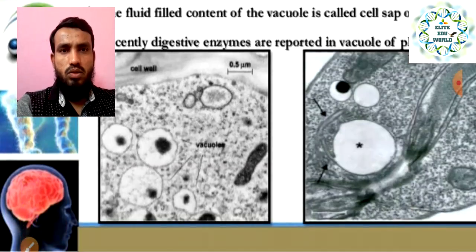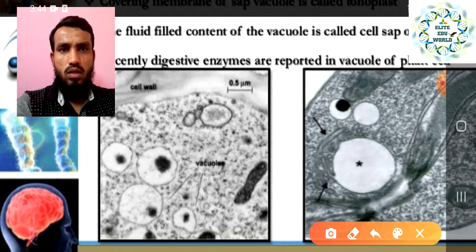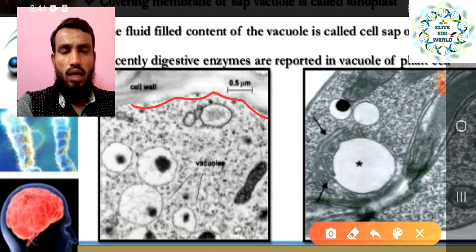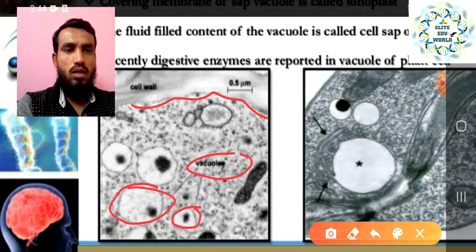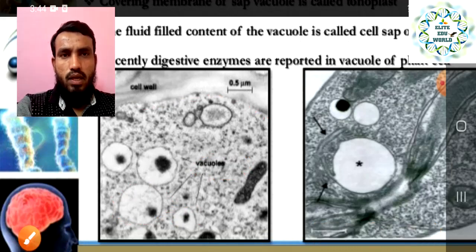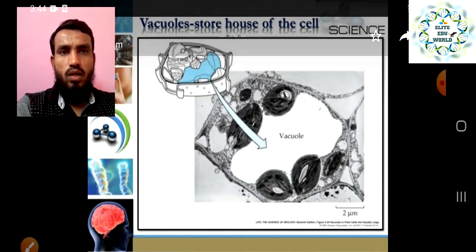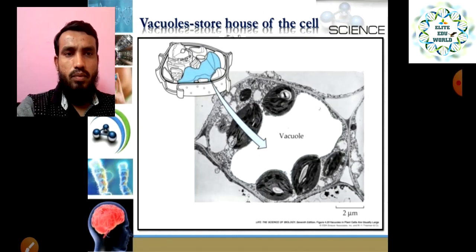In this image also you can find where the vacuoles are present. This is the cell wall, because it is a plant cell. Here it is written vacuole. You can see clearly that it is very big, larger in size, and present inside the cell membrane, right? This is also a diagram where you can see in detail how the vacuoles are there.